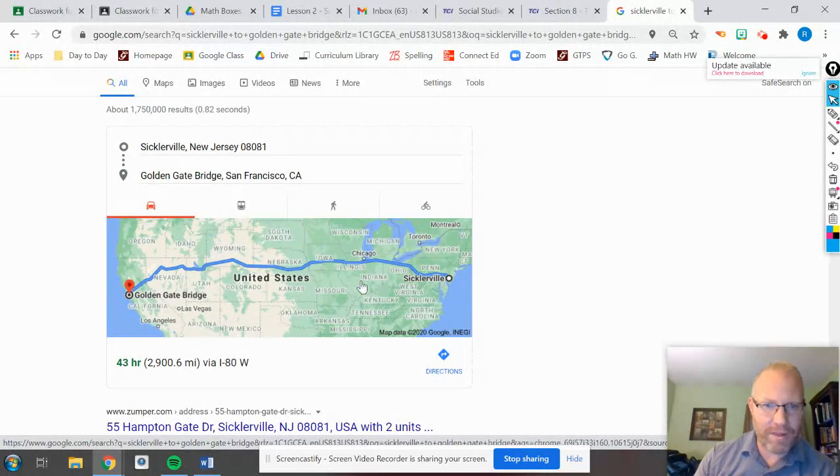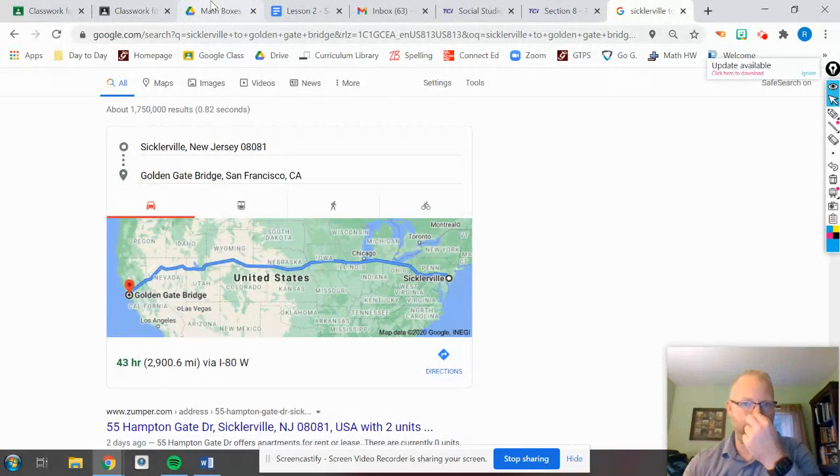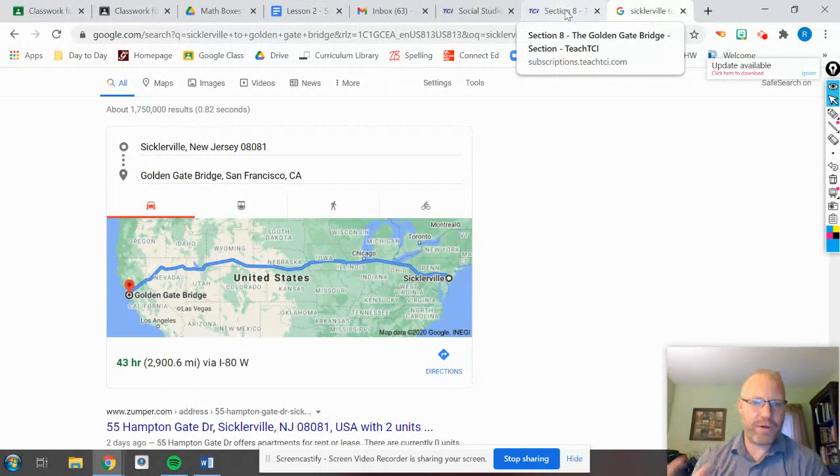I wouldn't drive as many miles as I would if I'm driving on highways. They have me going north a little bit, then south, then north, then south and north again until I go south again. So they're adding about 300 miles, or 275 miles based on our estimation.